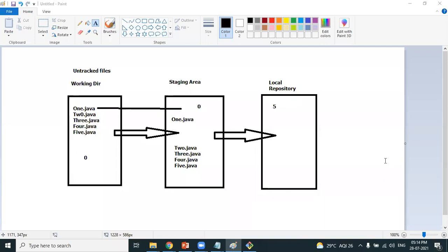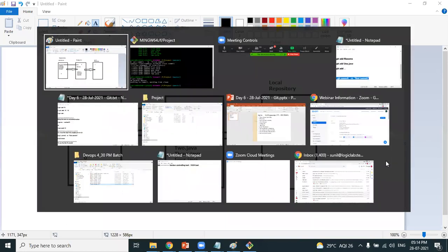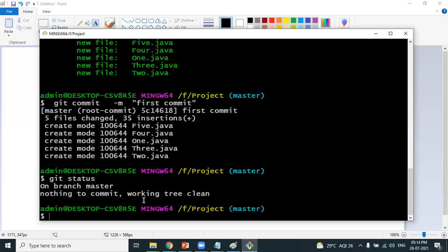Let's move on. So then we are done. You can see here the working tree is clean. The moment you get the message nothing to commit, that means everything is cleared. The responsibility is complete. The files are moved into the local repository.